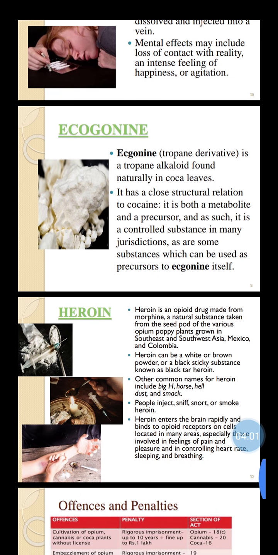Now next is heroin. Heroin is an opioid drug made from morphine, a natural substance taken from the seed pod of various opium poppy plants grown in Southeast and Southwest Asia, Mexico, and Colombia.